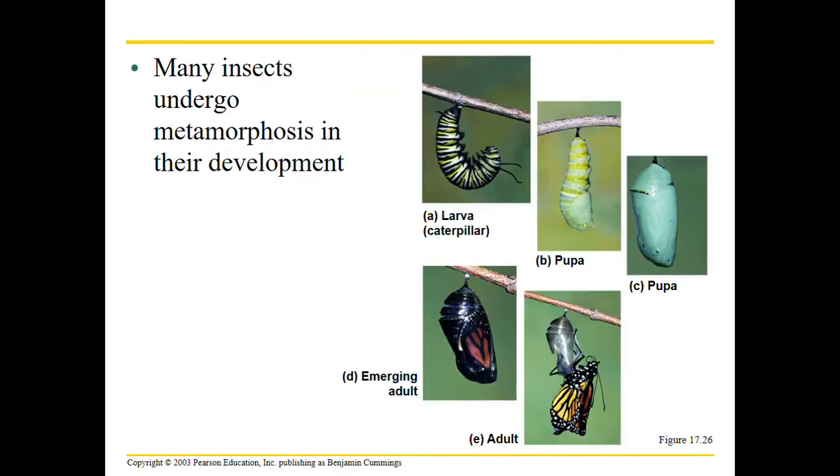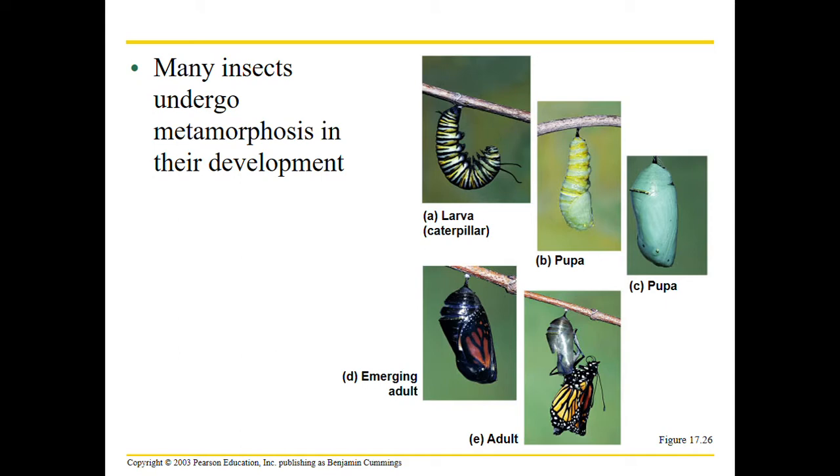Many insects go through metamorphosis. They can go through hemimetabolism, where they go through smaller instars to a bigger version of the same insect. Or, like in this picture right here, they can go through a holometabolous type of metamorphosis, where they go from one very different looking insect to another, like the butterfly.